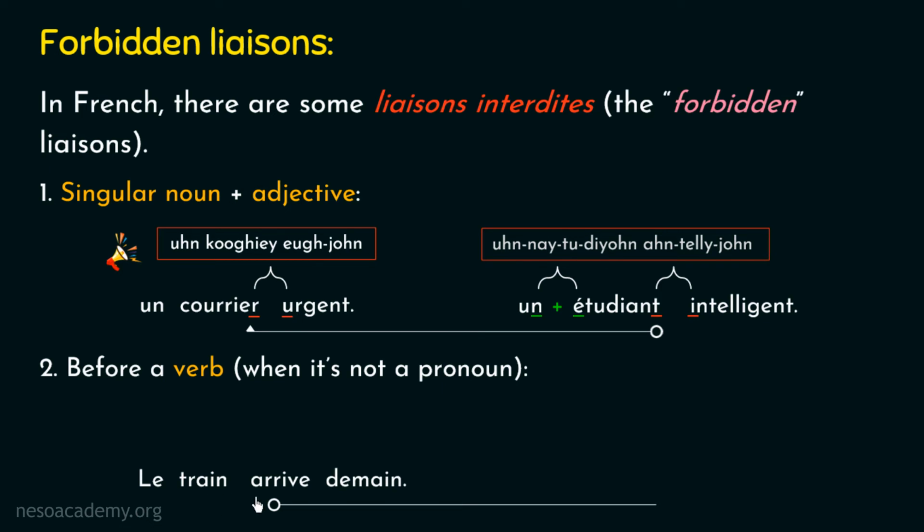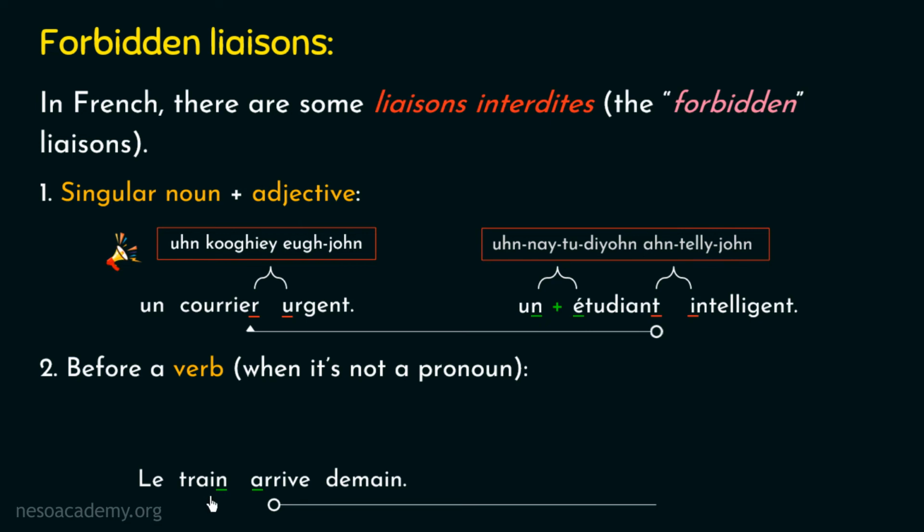Now kindly pay attention to this third French word. This word begins with a vowel, right? So the conditions of the liaison are satisfied, so the liaison can be applicable here. But now we need to verify whether this liaison belongs to the second case of forbidden liaison or not. This third French word is a verb in French, which means to arrive. And before this verb we have a noun in French, which means the train. So train is a noun and not a pronoun.